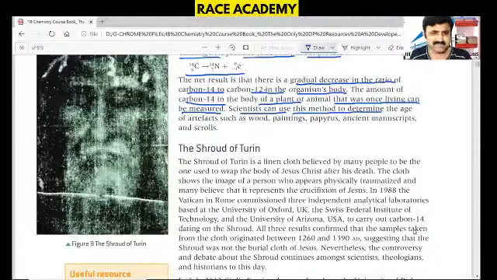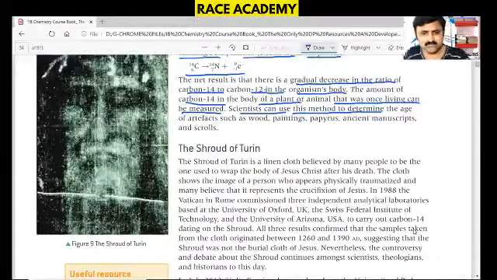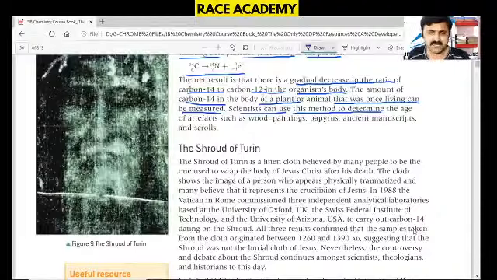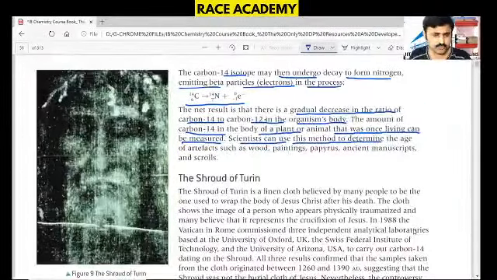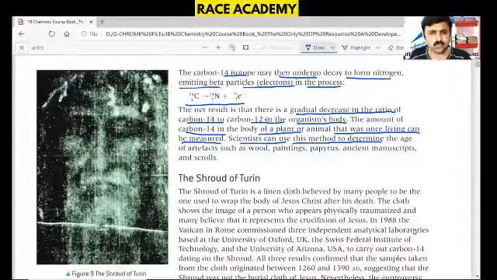In 1988, the Vatican in Rome commissioned three independent analytical laboratories, based at the University of Oxford, the Swiss Federal Institute of Technology, and the University of Arizona, USA, to carry out carbon-14 dating on the shroud. Tell me, what is the shroud? The Shroud of Turin is a linen cloth believed by many people to have been used to wrap the body.